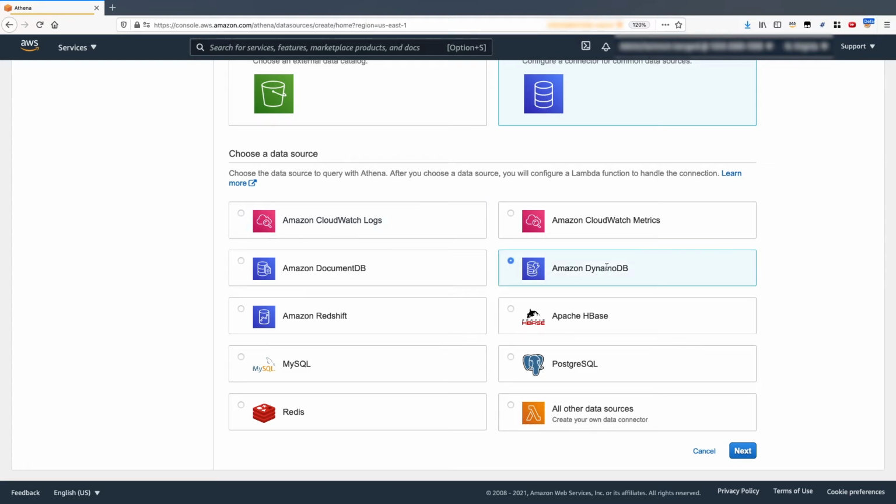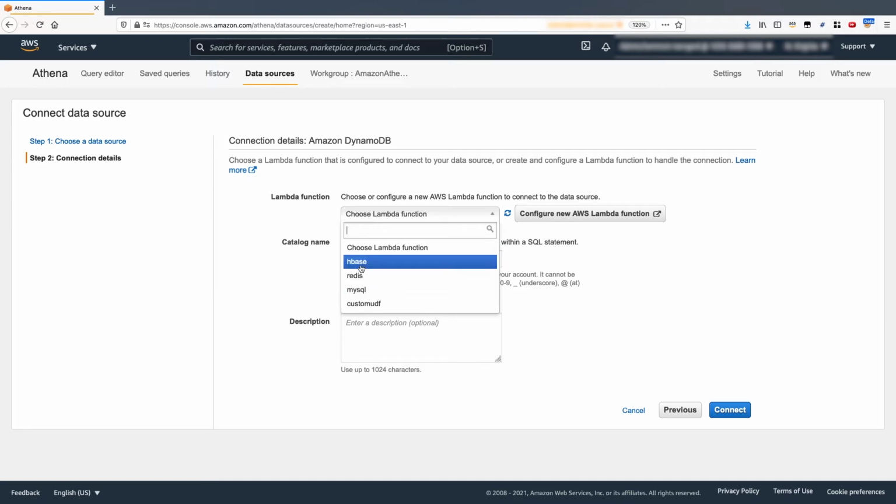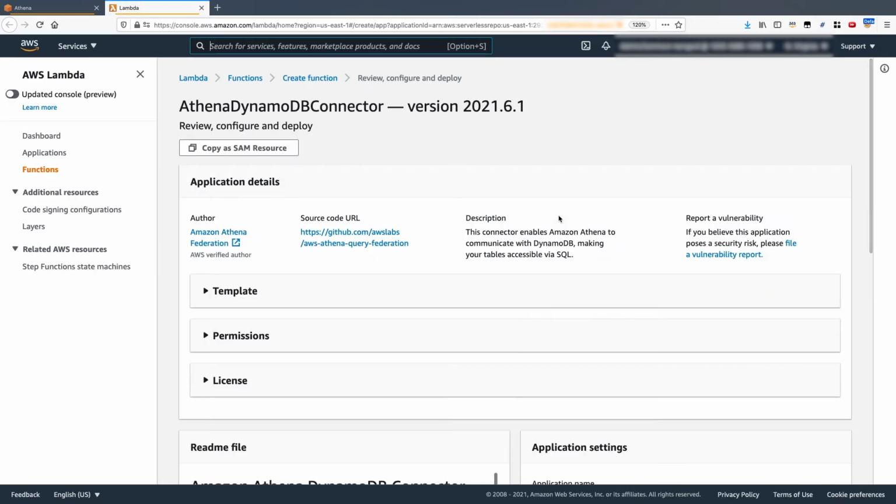So let's select Amazon DynamoDB, which takes us to the connection details page, where we need to specify the Lambda function which will provide the query translation between Athena and DynamoDB. Now, at the moment, I don't have a DynamoDB Lambda connector configured. So let's now go ahead and configure this. If we select to configure a new Lambda function, this will take us to a provided Amazon DynamoDB connector Lambda function template, which we can use to deploy our DynamoDB connector in your account.